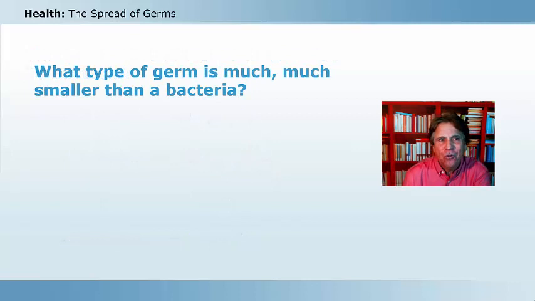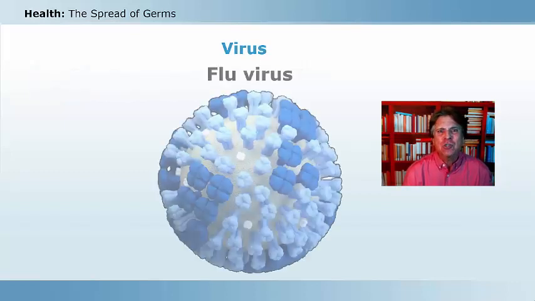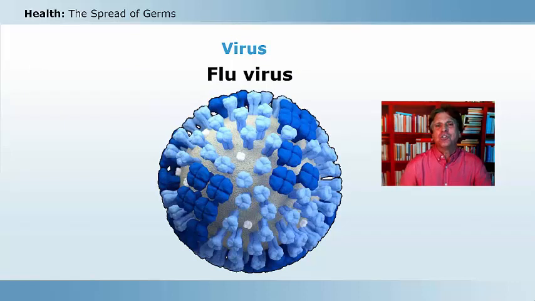I've got a question for you. What type of germ is much, much smaller than bacteria? Think about it. I bet some of you know. That type of germ is called a virus. And a virus is very, very different from a bacteria. In fact, it has a much, much simpler structure, and it is so much smaller. You know how much smaller it is? We'll talk about that in a second, but we'll talk about that in terms of the flu virus.